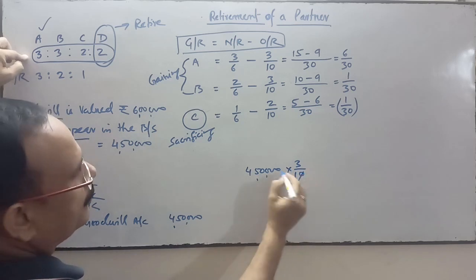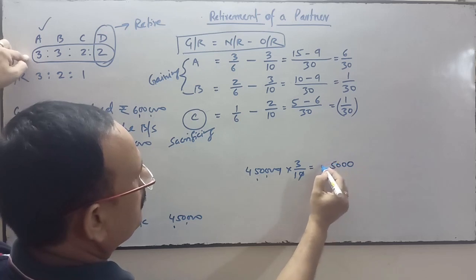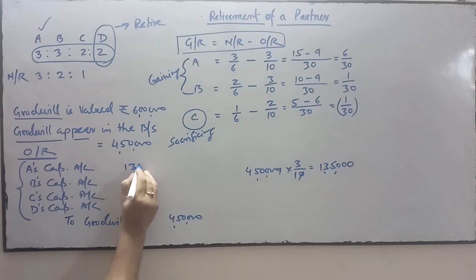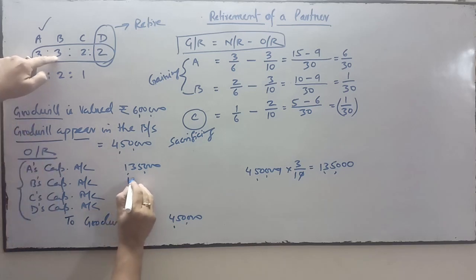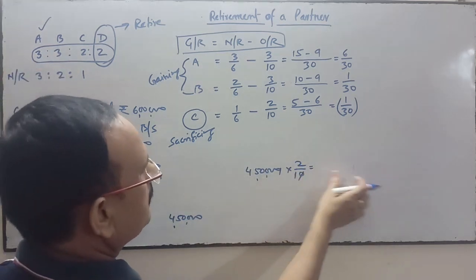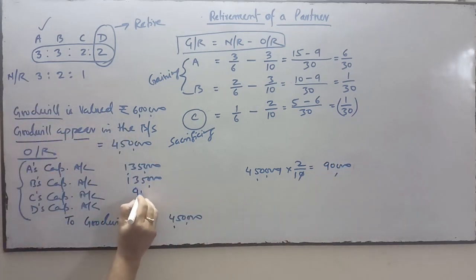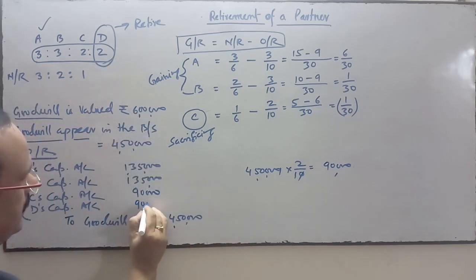3/10 means it is 1,35,000. So A's capital account will be debited with this amount. B is also 3/10, so 1,35,000. C's capital is 2/10, so multiplied by 2, it is 90,000. And D's capital is also 2/10, 90,000.